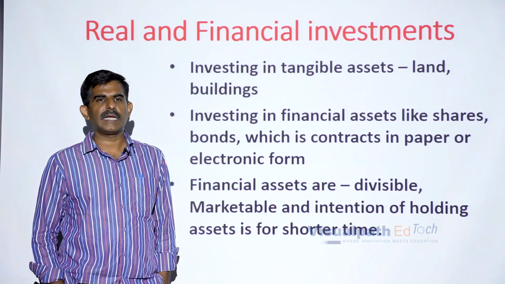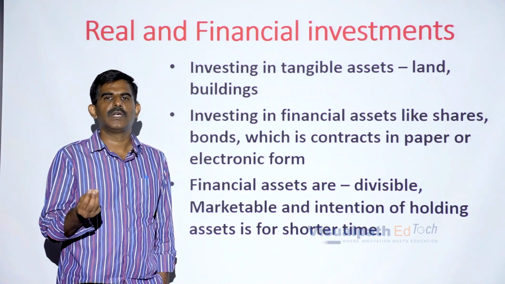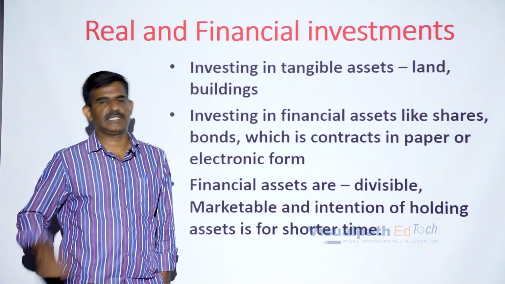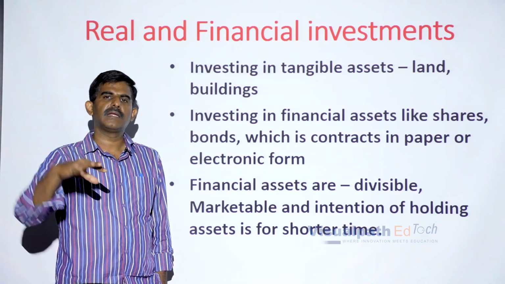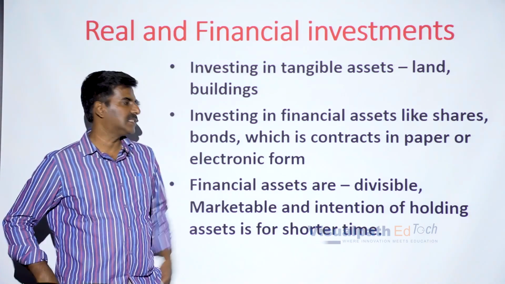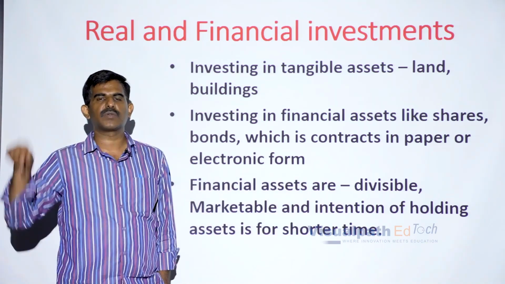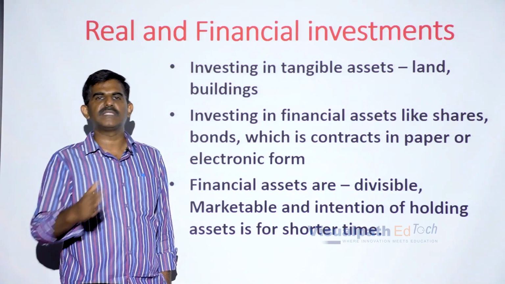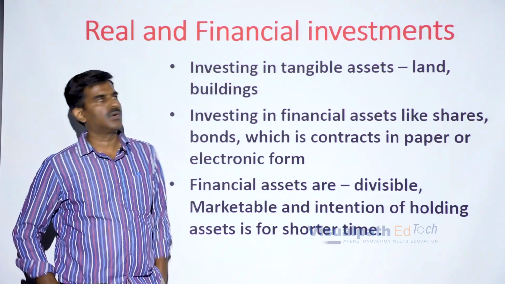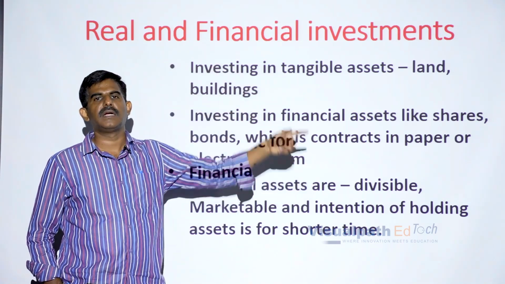Now, if you want some amount of cash, some urgency is there, so that we need some amount of cash. Now, what can we do? Half the shares we can sell in the market and can encash those shares. That is the meaning of divisibility. As far as the piece of land of 200 square yards is concerned, you can't sell half the land, you can't sell 1/4 of the land, you can't sell 1/10 piece of the land. So, real assets are not divisible, whereas the financial assets are divisible.